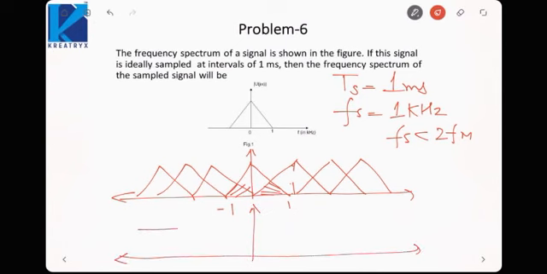spectrum, it would be a constant value. This would be a constant spectrum of the output. Is it fine? Because this value will be half, the other will also be half. Half plus half would be 1. So one function is increasing, the other is decreasing. They will cancel the effect of each other, and the net function would be a constant value. Like this signal is decreasing, this one is increasing. So they cancel the effect of each other and the signal becomes a constant value like this. So this would be the spectrum of the sampled signal.